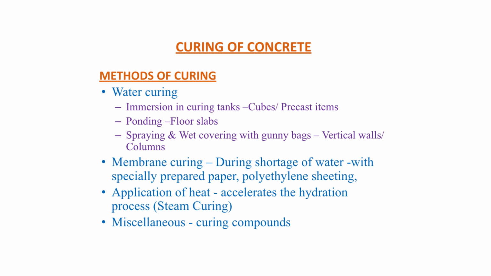There are other methods which we generally do not use in rural areas for small buildings. But just for your information, the other methods of curing are membrane curing. Whenever there is acute shortage of water, you can use specially prepared paper or polythene sheeting for membrane curing. Application of heat accelerates the hydration process. Application of heat is nothing but steam curing. Sometimes if you want the cube results immediately, then you have to adopt this steam curing method.